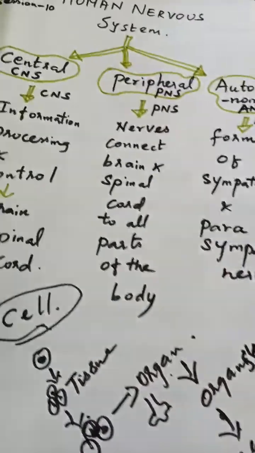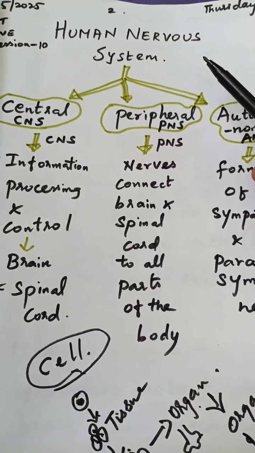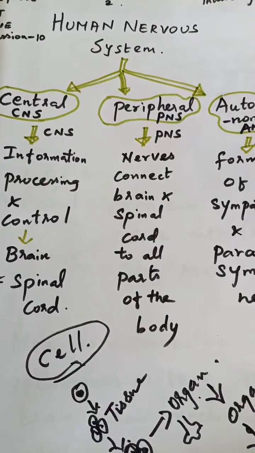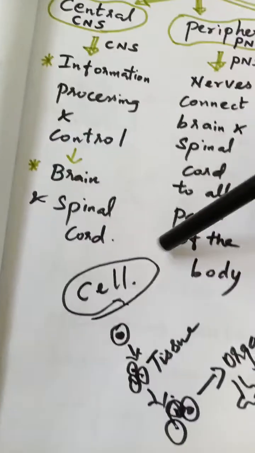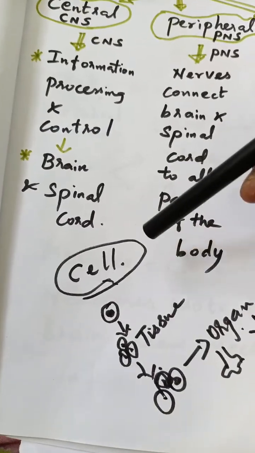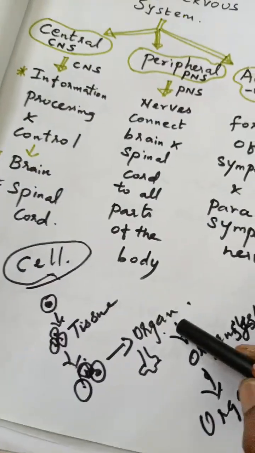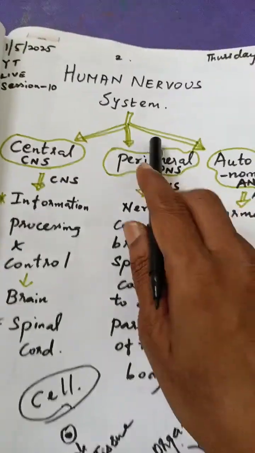Like that, if you take the human nervous system, how it came, it is from the small cell, the nerve cell, like I started here. This nerve cell again will form a tissue, then an organ, and then the organ system. So that is the nervous system.